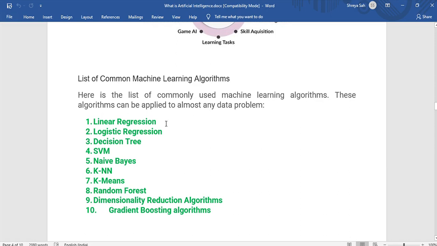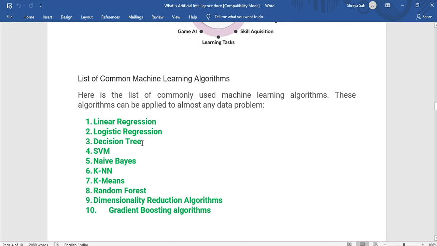The very first is linear regression, which comes in the category of regression. But logistic regression is not a regression; you shouldn't get confused by the name. Logistic regression is classification. Why it is a classification method and not a regression method, we'll discuss later. To tell you in brief, logistic regression works on binary values. So logistic regression comes in the category of classification and not regression, whereas linear regression is pure regression.